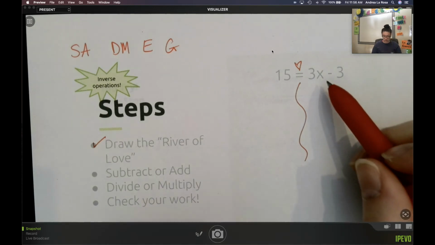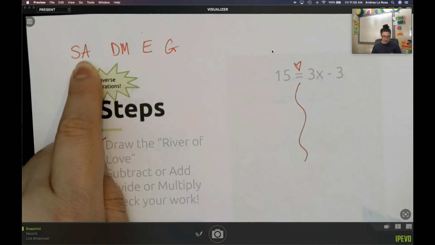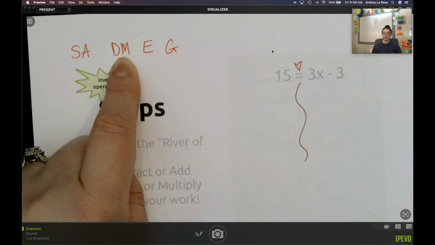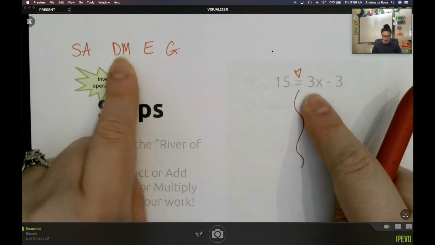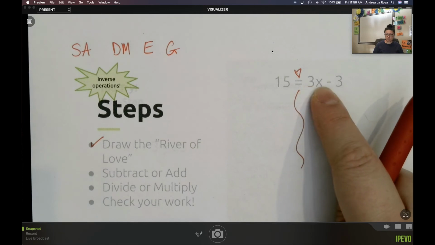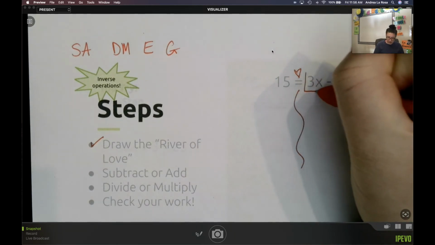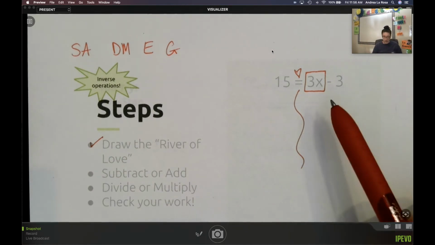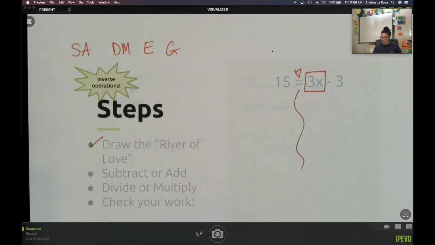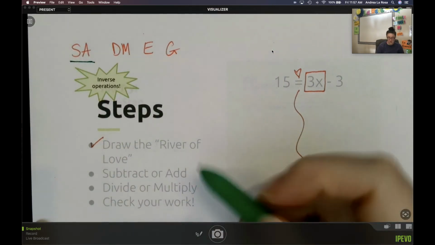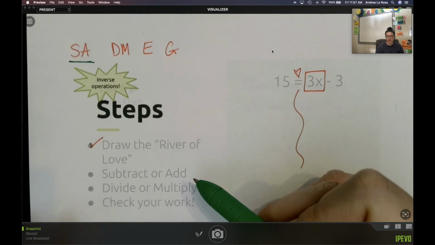Like we talked about, we have to do the subtraction and addition first. The dividing and the multiplying, the part with my variable, that's the second step. So what a lot of students like to do, Mrs. Curtis taught me this trick, she likes to take that coefficient and the variable and put a box around it to remember that we're protecting that, we're saving that for the end. What I need to do first is the subtraction and addition inverse operations.